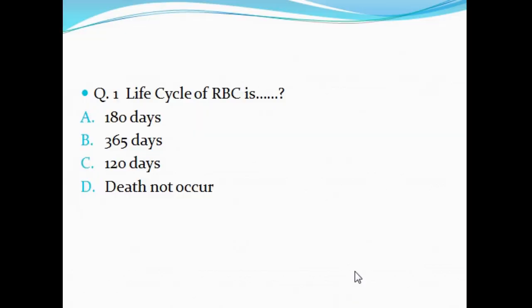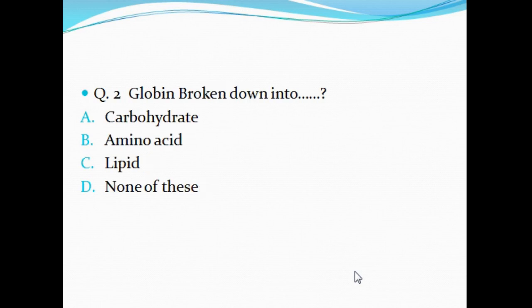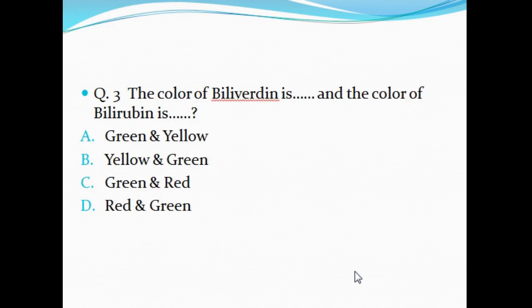Hello everyone, it's time for the question round. Question number 1: the life cycle of RBC is A, 180 days; B, 365 days; C, 120 days; D, death does not occur. Question number 2: globin is broken down into A, carbohydrate; B, amino acid; C, lipid; D, none of these. Question number 3: the color of biliverdin is dash dash dash and the color of bilirubin is dash dash dash. A, green and yellow; B, yellow and green; C, green and red; D, red and green.